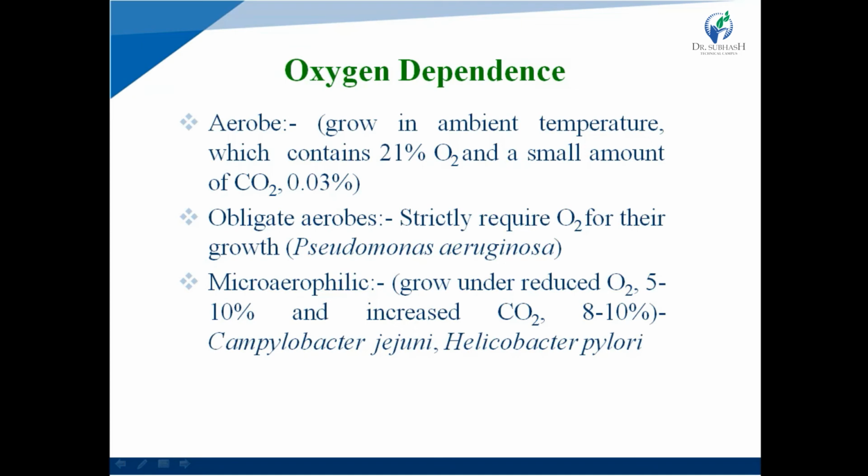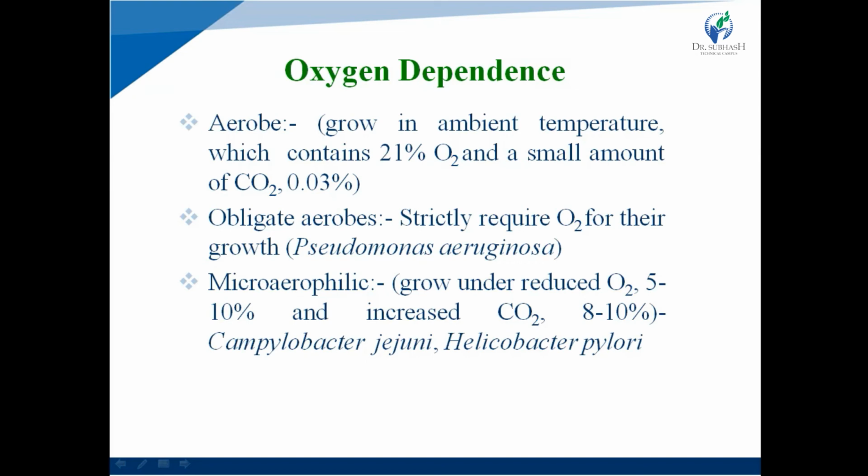What are obligate aerobes? Obligate aerobes strictly require oxygen for their growth. Example is Pseudomonas aeruginosa. And the next one is microaerophile. They grow under reduced oxygen, 5 to 10%, and increased CO2, 8 to 10%.